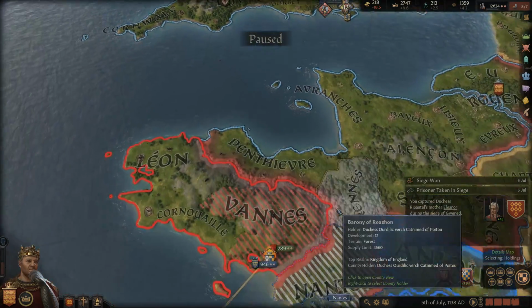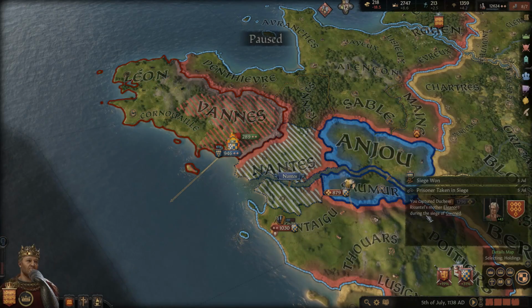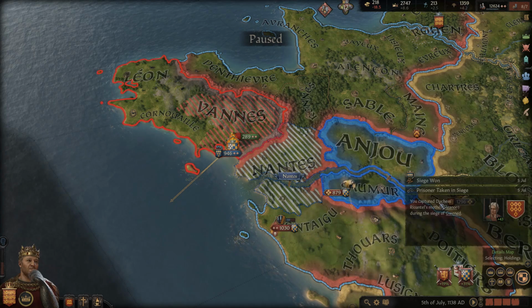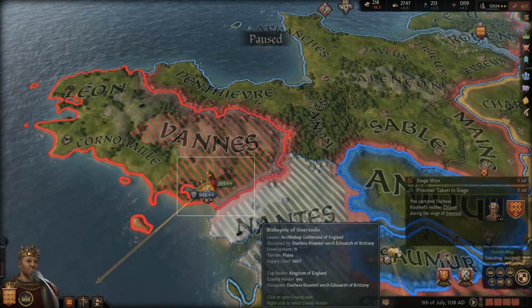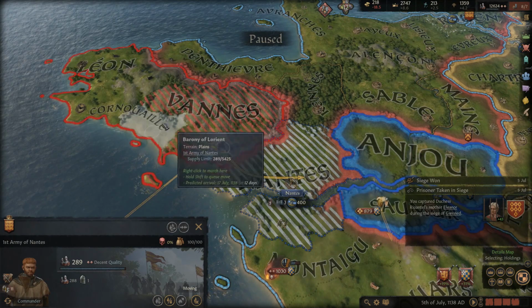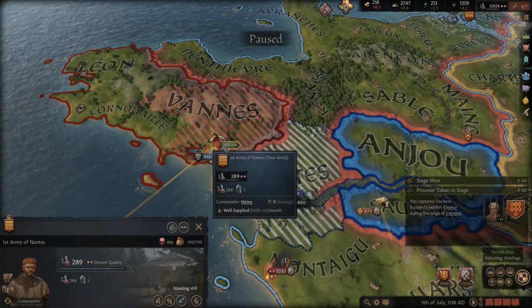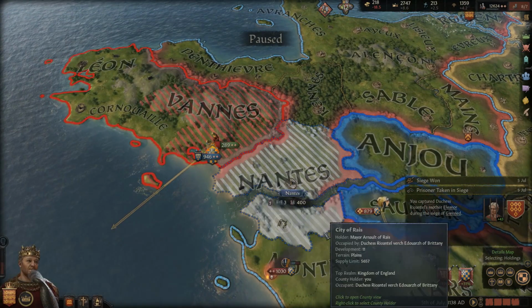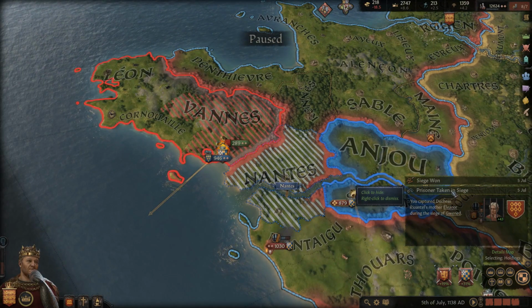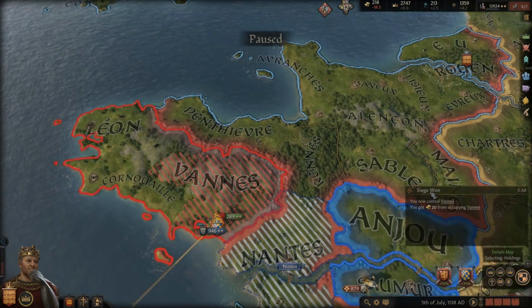And also, we seized their capital. And, yeah, that didn't get us any prisoner points. But just taking their capital alone is pretty big. So that should help us from losing the war. And what we can do, although this guy is not going to follow us, I was going to say we could go do the siege, but that probably wouldn't work out by ourselves. Yeah, we might have to wait to see what he does, because this little tiny army ain't going to do much, guys. Alright, so captured, I think that's her mother we captured.